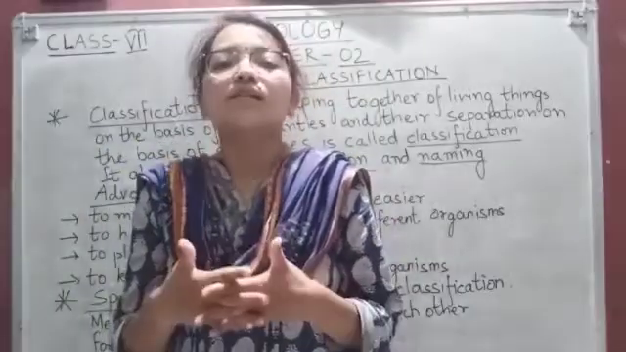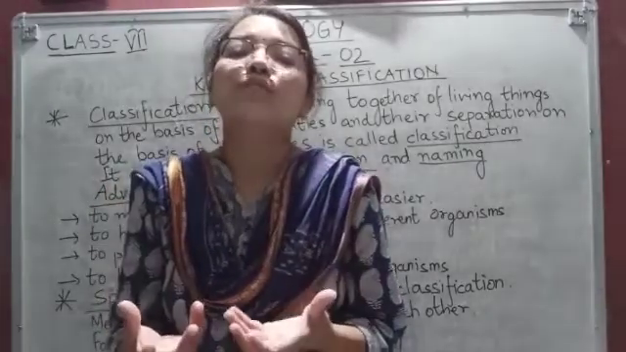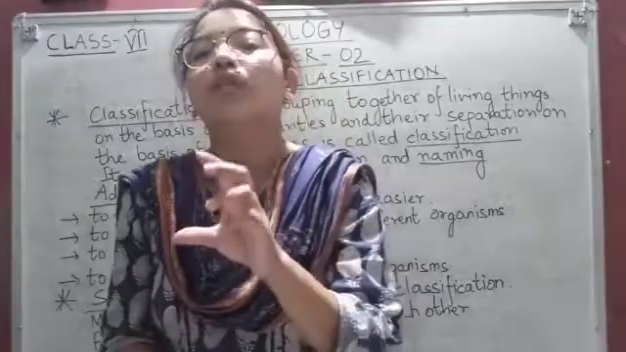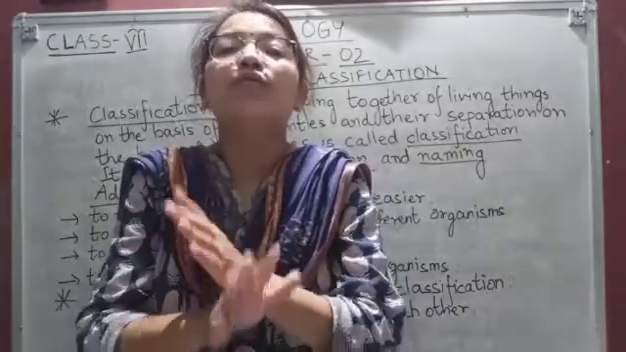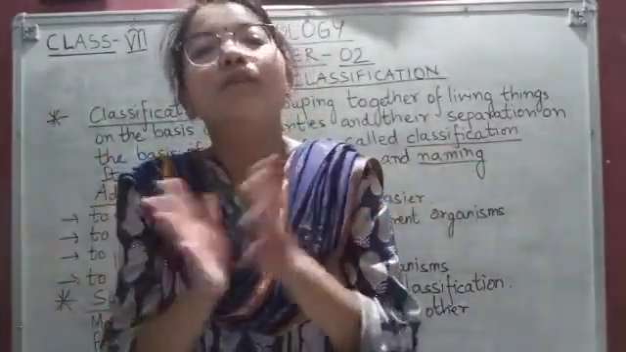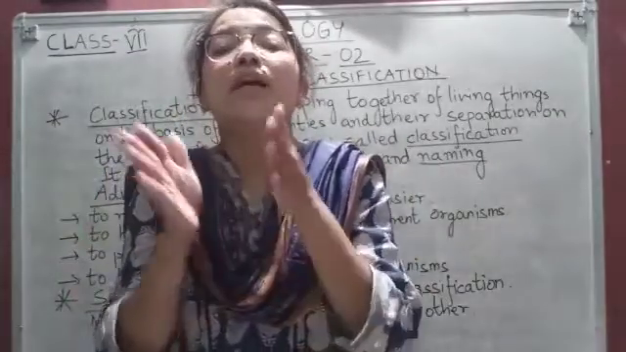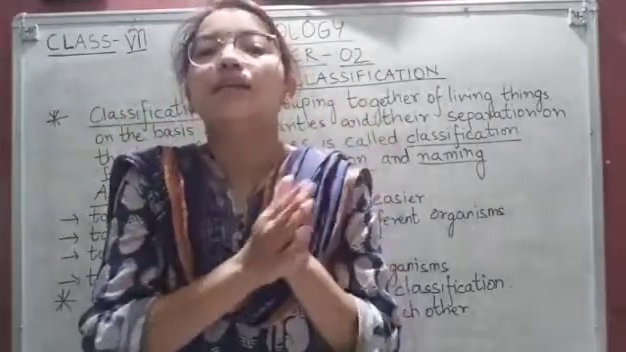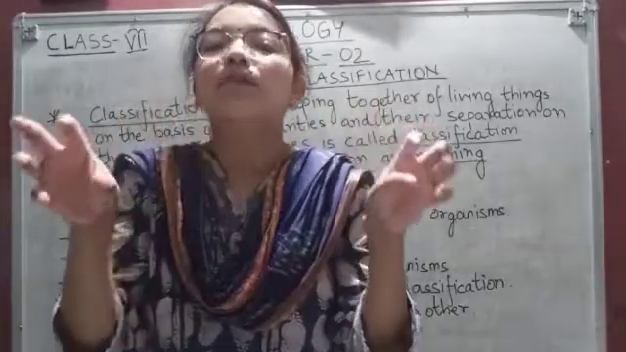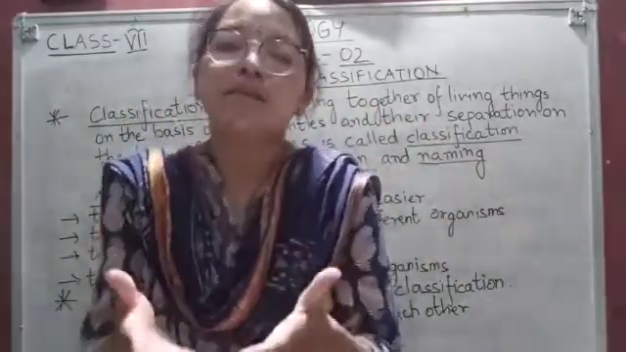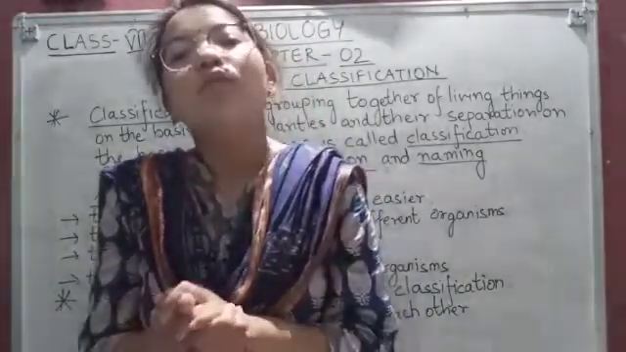Now students, why is classification needed? It is needed because if a person wants to know information about a particular type of living organism, then it would be difficult for him to get information out of lakhs of different species of living organisms, okay? But if these living organisms are arranged systematically according to their similarities and dissimilarities in different types of groups, then it would be easier for a person to get information about the particular type of living organism, okay?